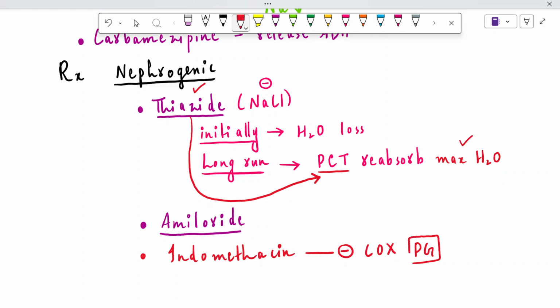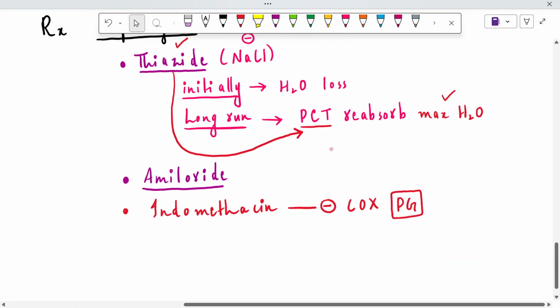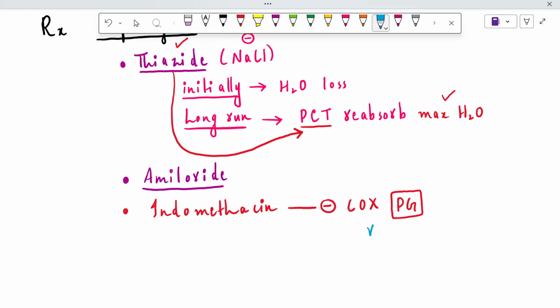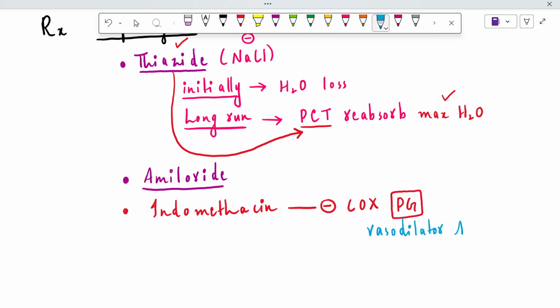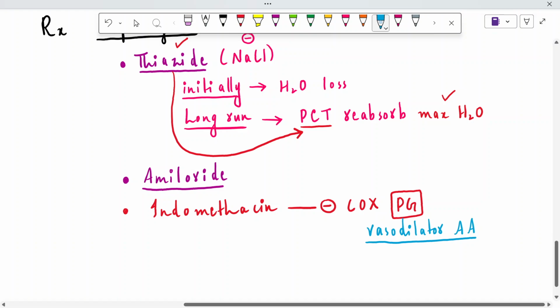Basically, in case of indomethacin, we are blocking the production of prostaglandins. And you know that prostaglandin is a vasodilator of the afferent arteriole.